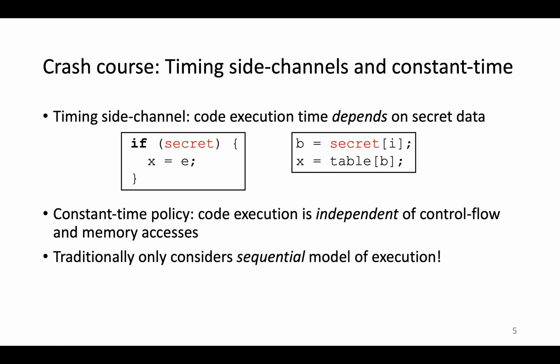So to protect against these timing side channels, the constant time programming policy disallows control flow and memory accesses that depend on secret values. It turns out that applying constant time coding recipes to turn secret dependent code into secret independent code is pretty unnatural and tricky to do correctly, so there are many existing tools that let developers annotate program inputs as either public or secret, and then automatically check that the program is constant time or else produce a violation.